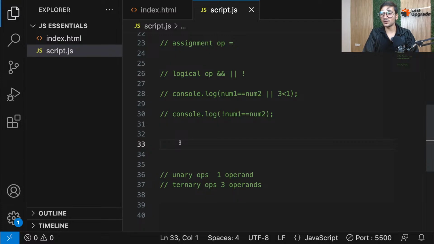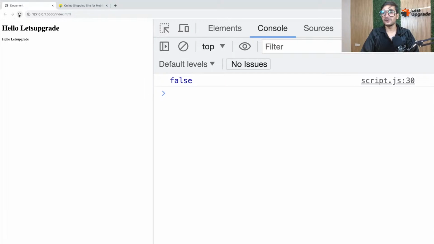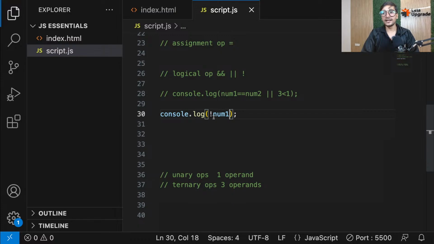What will be the output of console.log, not num1? You can check that. Num1 is 2, right? So if I just do not 2, it will simply give you false. Negation will always by default give you false. It is made to work with booleans. It is not made to normally work with numbers, right?